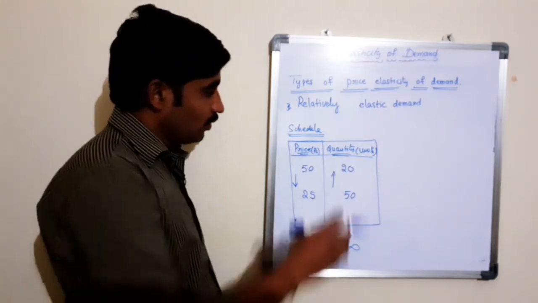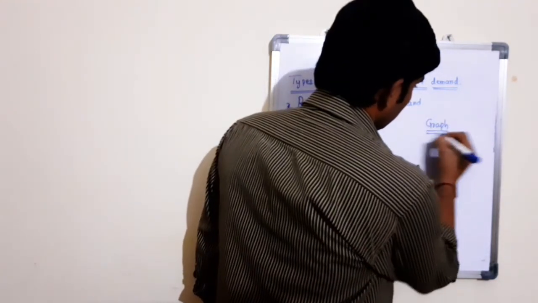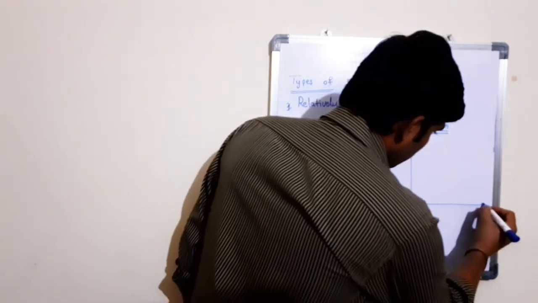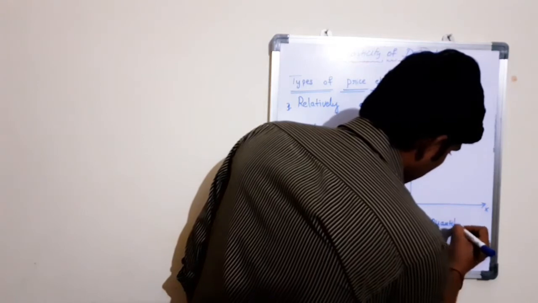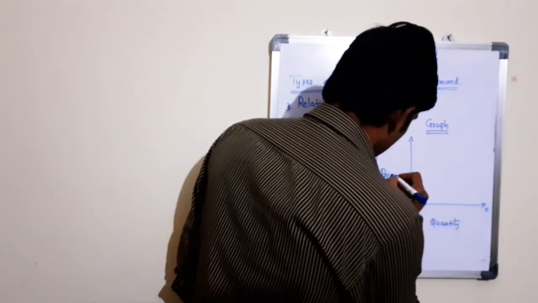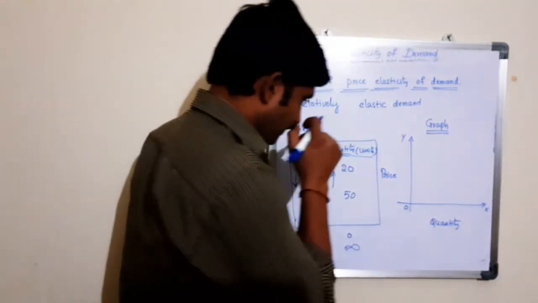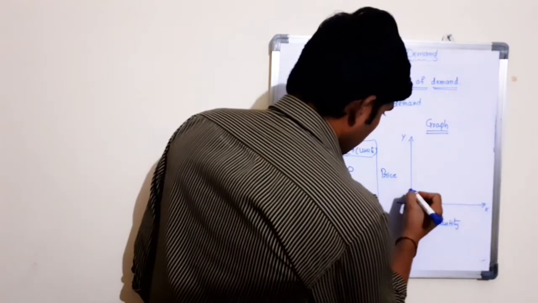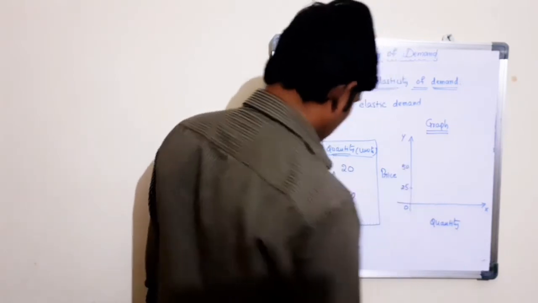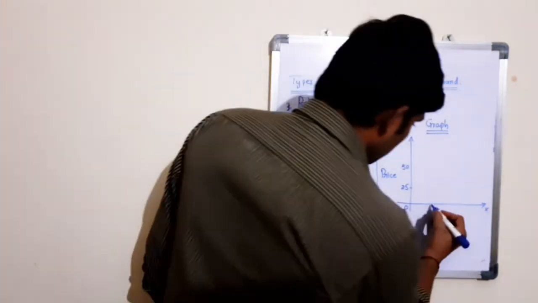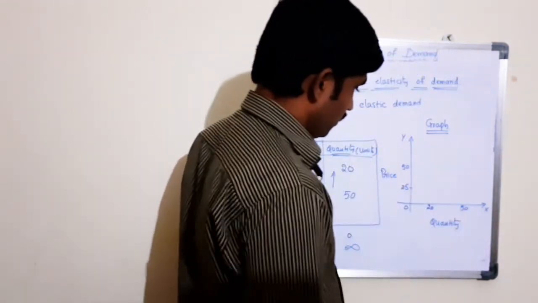Now we can show the same in the graph. Take two axes, x-axis and y-axis. On the x-axis, quantity; on the y-axis, price of the product. Let us assume here 25 and here 50, where it is 20 and 50.